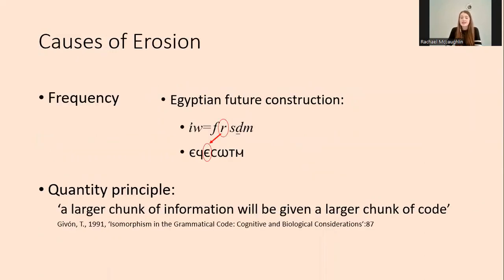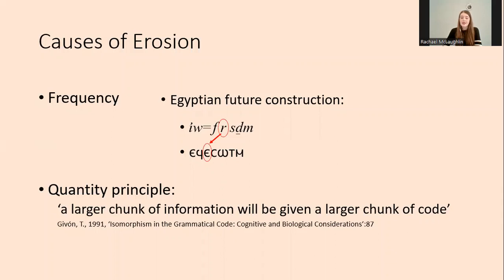It's been established that linguistic items which have a high frequency of use are shorter than low frequency items. And also the grammatical items, such as the fixed elements within verbal constructions, have a higher frequency of use than lexical items. In Egyptian verbal constructions, we see the process of a lexical item becoming more grammatical in auxiliarification, and this grammaticalization increased the frequency of the item. And given that higher frequency items are shorter, it follows that as a lexical item, which has lower frequency, is grammaticalized into a grammatical item, which has higher frequency, it becomes shorter and phonologically reduced through erosion.